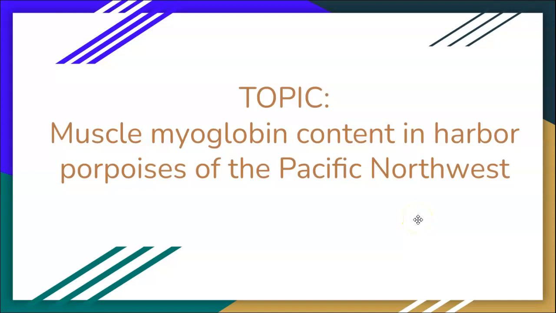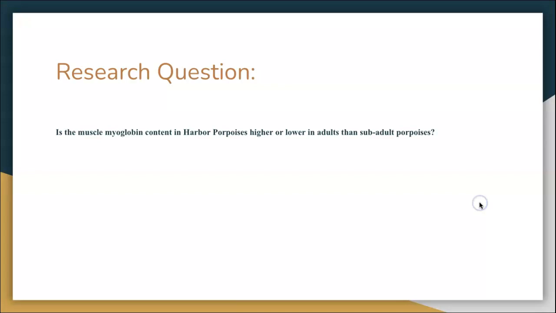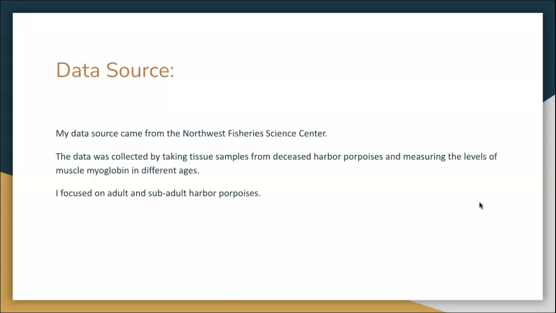My topic for this course project was muscle myoglobin content in harbor porpoises of the Pacific Northwest. My research question is: is the muscle myoglobin content in harbor porpoises higher or lower in adults than in subadult porpoises?